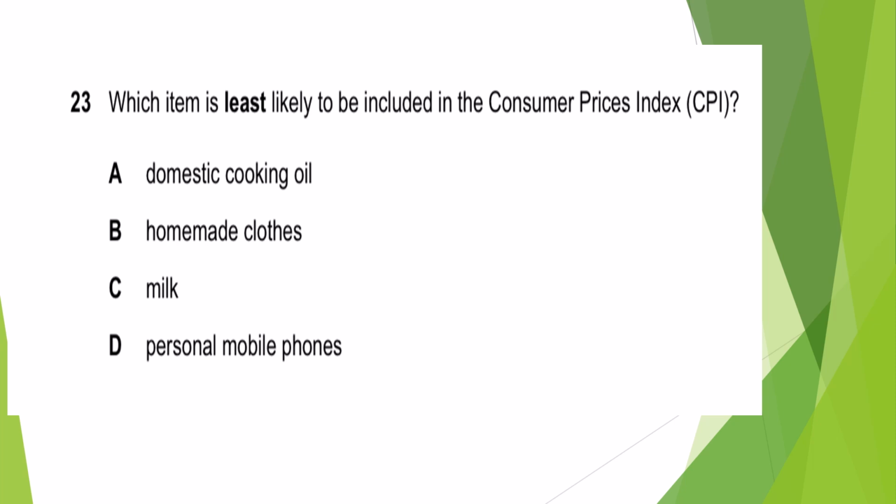Homemade clothes means you are making clothes for yourself in your house, not from the tailor, so that economic activity is not going to be accounted for in the records. So yes, this could be an answer. Milk is production that would be accounted for in the consumer price index. Mobile phone is also. So here B is going to be the correct answer.